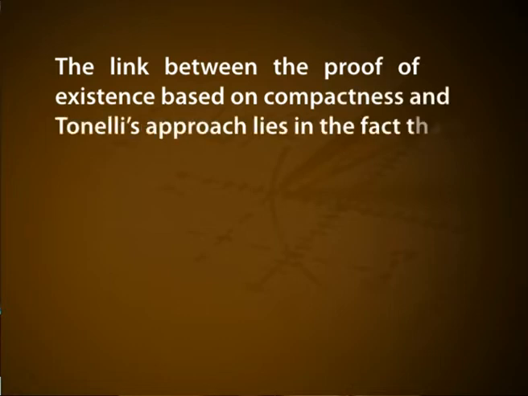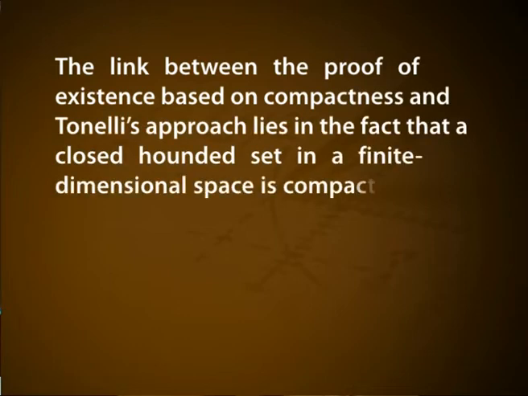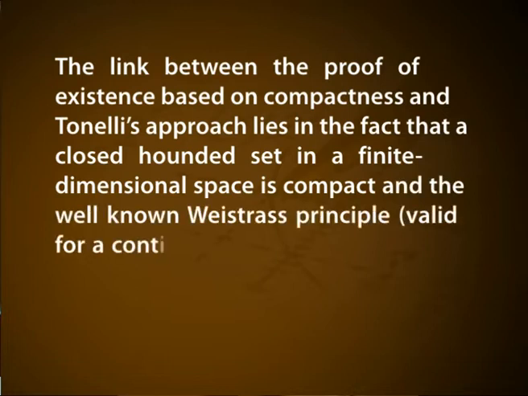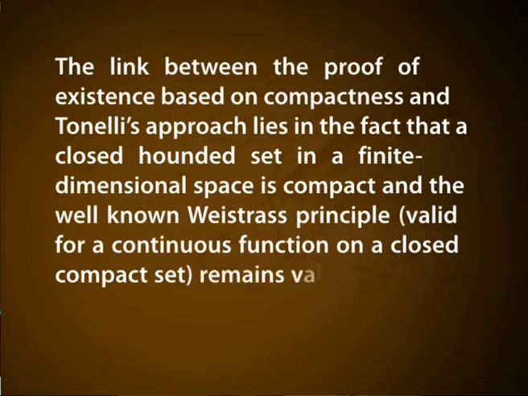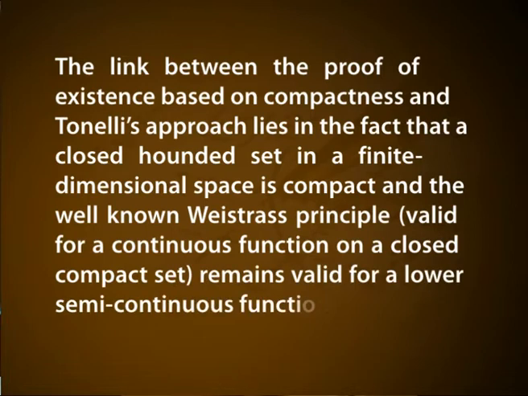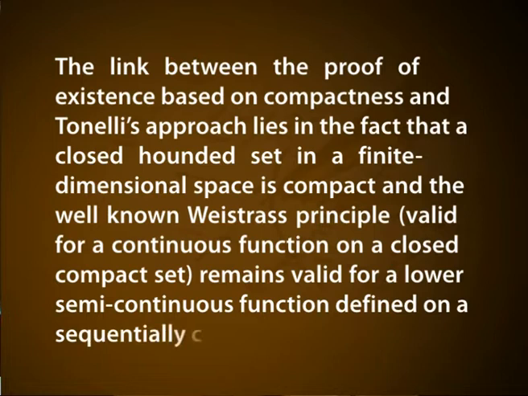The link between the proof of existence based on compactness and Townley's approach lies in the fact that a closed bounded set in a finite dimensional space is compact, and the well-known Weierstrass principle, valid for a continuous function on a closed compact set, remains valid for a lower semi-continuous function defined on a sequentially compact closed set. The general scheme presented above involves most of the basic techniques for solving variational problems. These schemes reduce to testing that the functional is bounded below, selecting a minimizing sequence, and proving the compactness of the sequence in an appropriately chosen function space.